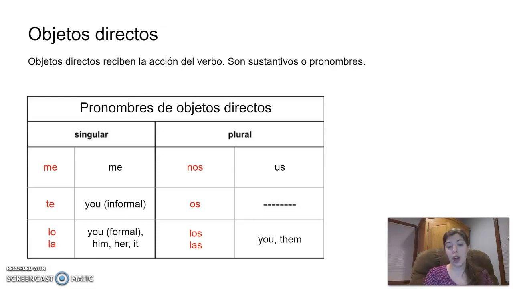In the plural column, nos significa us. Os is the vosotros form that we won't be talking about in this class, but now you'll recognize it if you do see it. Los y las, you or them, and again, that is determined by the gender of the noun that these words replace. Estos son los pronombres de objetos directos. Vamos a ver unos ejemplos.